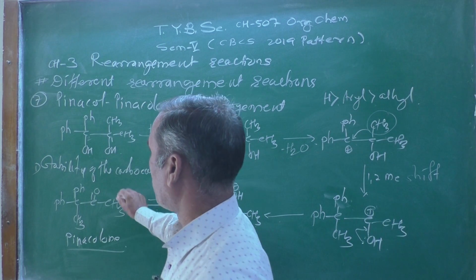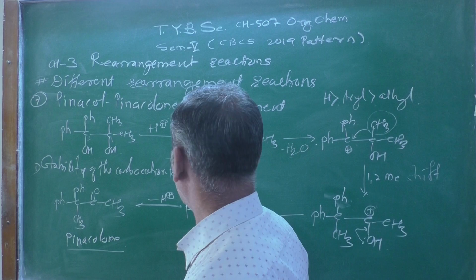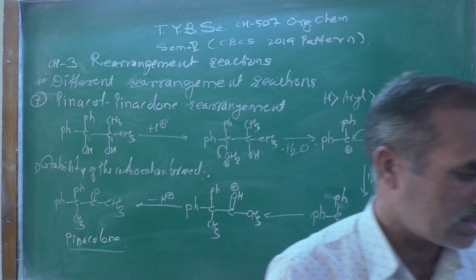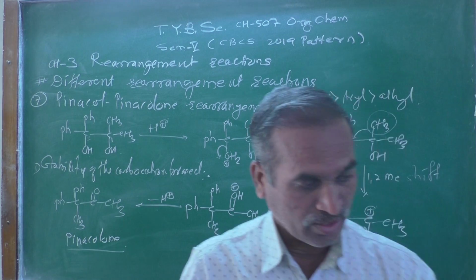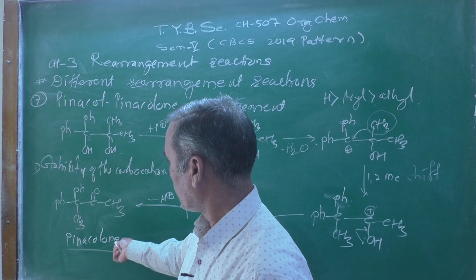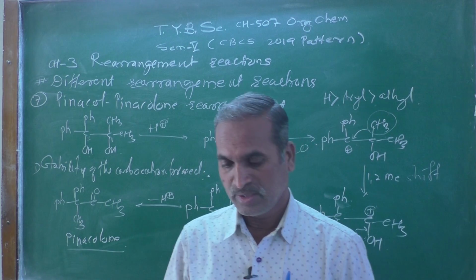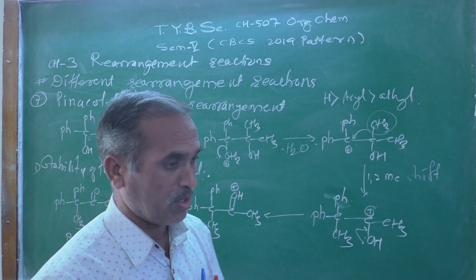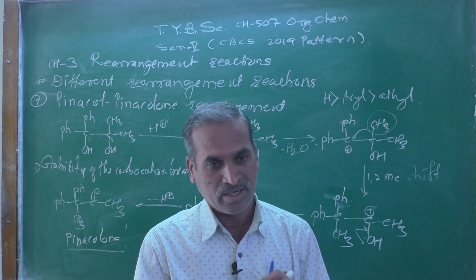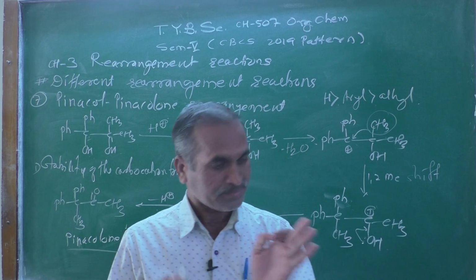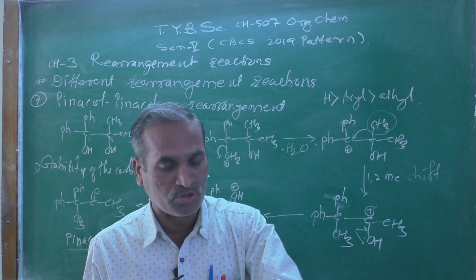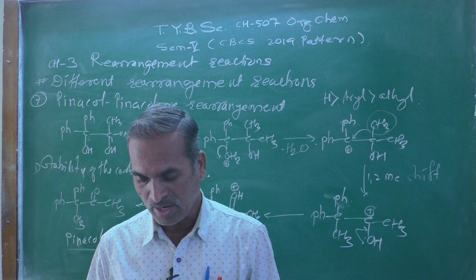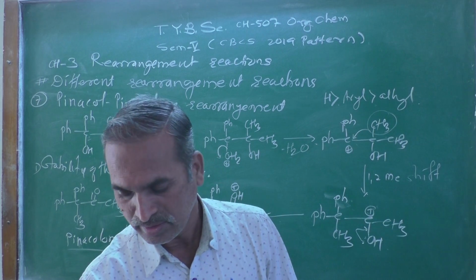While predicting the product you should expect only one product. In our previous lecture we have seen, here is a pinacol rearrangement, only this product is obtained. Another product which we have seen in our previous lecture, that is the crossed type of product, is not observed, and this is confirmed by using various techniques available that determine the stability of that.